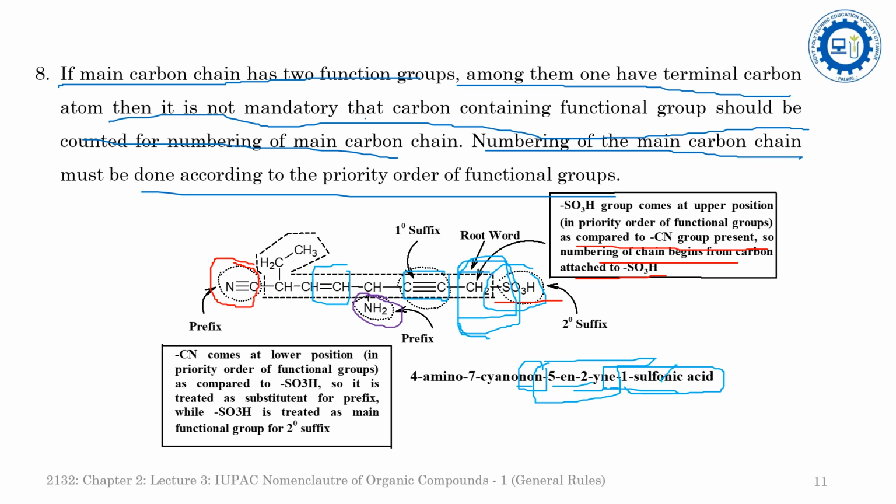Now come to the prefix. In the prefix, at the fourth position there is the amino, and at the seventh position there is a cyano. If you arrange these two functional groups in alphabetical order, then the amino comes first. So that's why this is the 4-amino 7-cyano. So the name of this compound is the 4-amino 7-cyano non 5-in 2-ine 1-sulfonic acid.